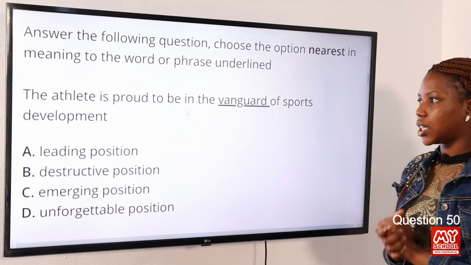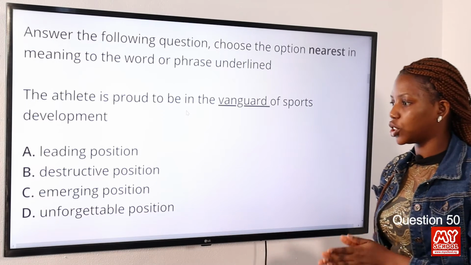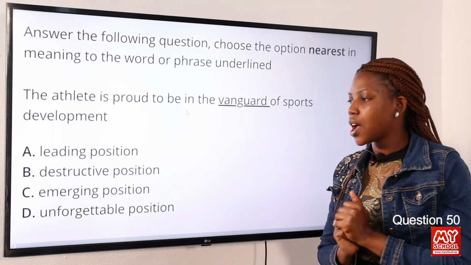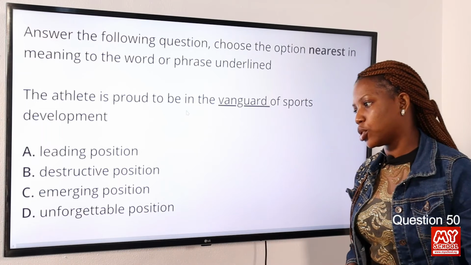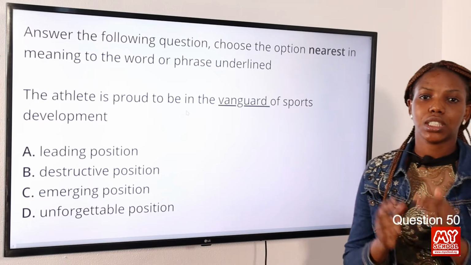Question 50. The athlete is proud to be in the vanguard of sports development. Option A, leading position. Option B, destructive position. Option C, emerging position. Option D, unforgettable position. The answer to this question is leading position.